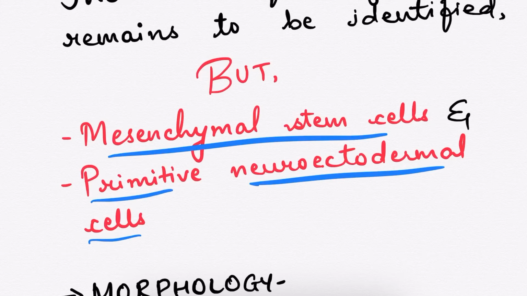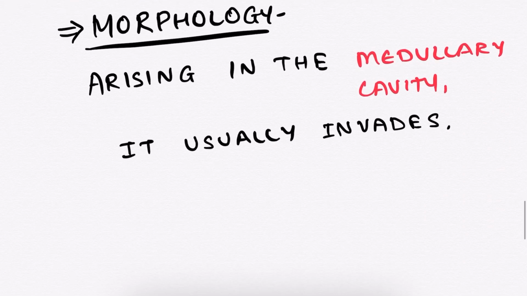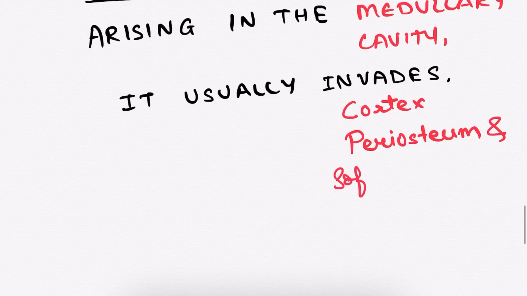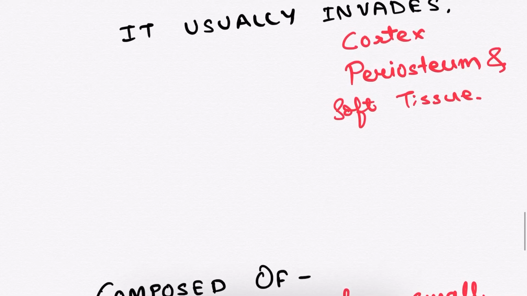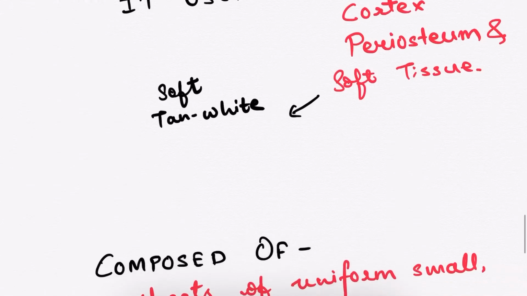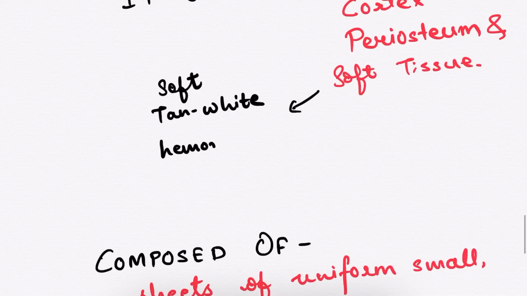Okay, so moving to the next, about the morphology. This tumor arises in the medullary cavity, and it also invades the cortex, the periosteum, and the soft tissue. Also, this tumor is soft, tan white in color, and it contains areas of hemorrhage and necrosis.